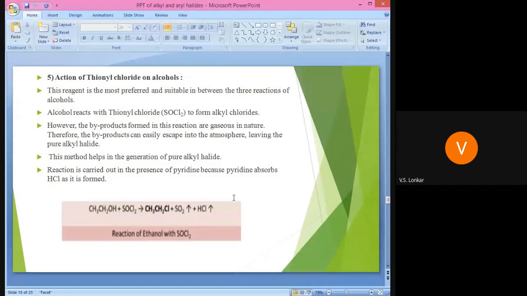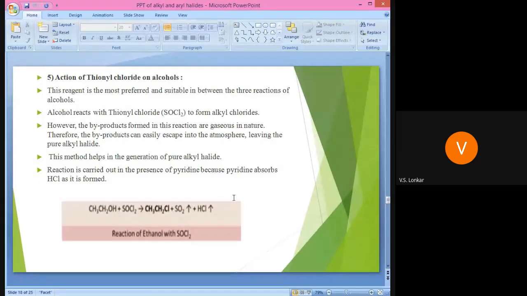We get the alkyl halide because the gas produced in this reaction, SO2, escapes in the air. So we get a pure alkyl halide as our main product. Therefore this reagent is suitable and preferable to produce the alkyl halide.